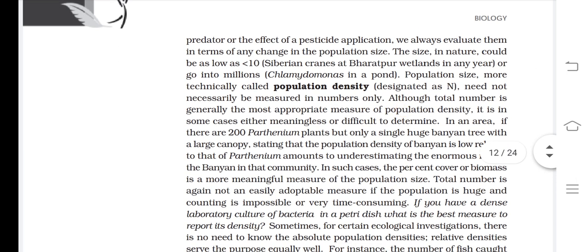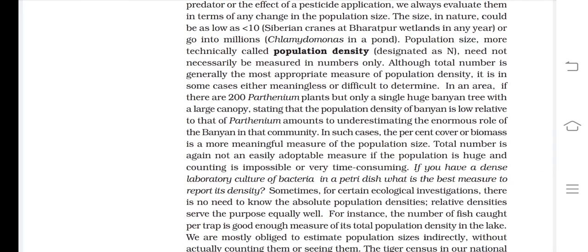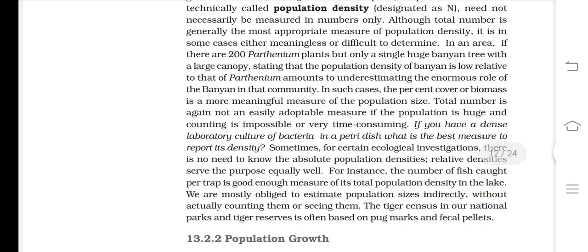It is not decided that we must define population density according to numbers, but we also use other parameters like biomass. And there is one example: in a particular habitat only one huge single banyan tree is there and 200 Parthenium plants, meaning Parthenium grasses, are there. So these are the types of examples.